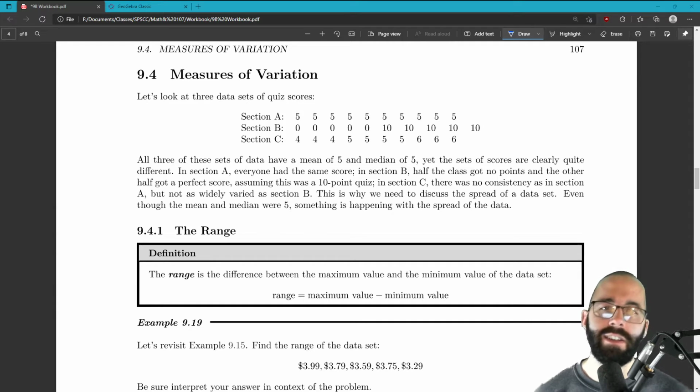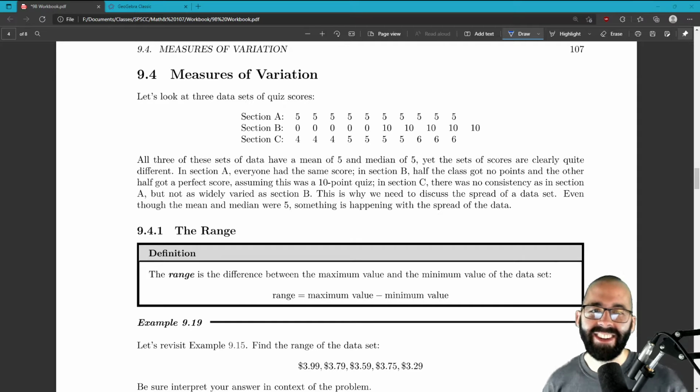This first section, they all got the same score. The second section, everyone either aced it or didn't. And the third section, everyone did about the middle, an F. So this one has no variation. This one has a ton of variation, right? There's zeros and tens all around. This one doesn't have very much variation. They're all pretty similar, but more variation than section A.